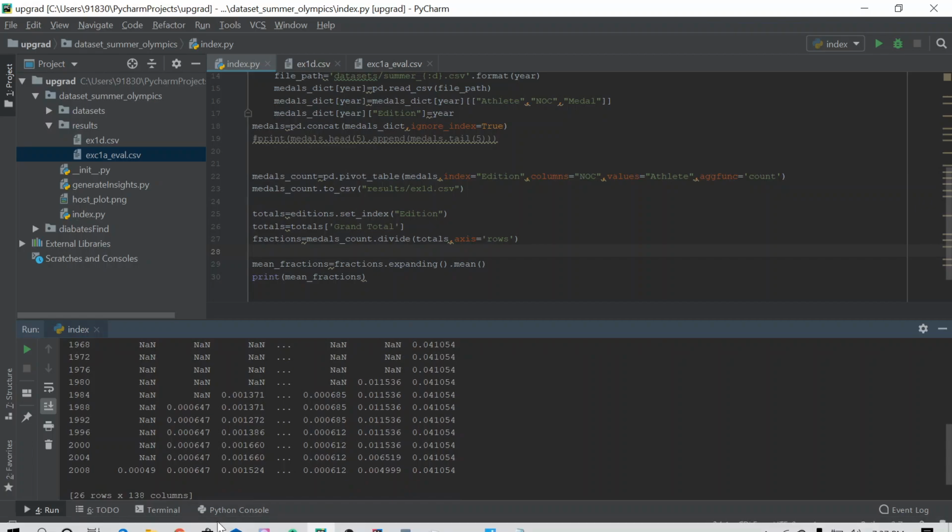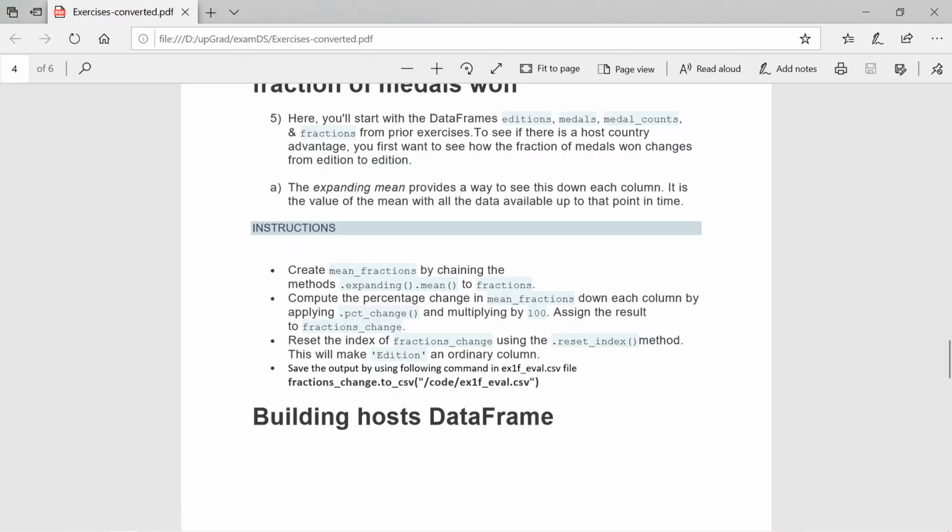After that, compute the percentage change in the mean fraction down each column using the percentage change function, and multiply by 100. In pandas we have the function called pct_change to compute the percentage change for each column, and also multiply by 100, assigning the result to fraction change.